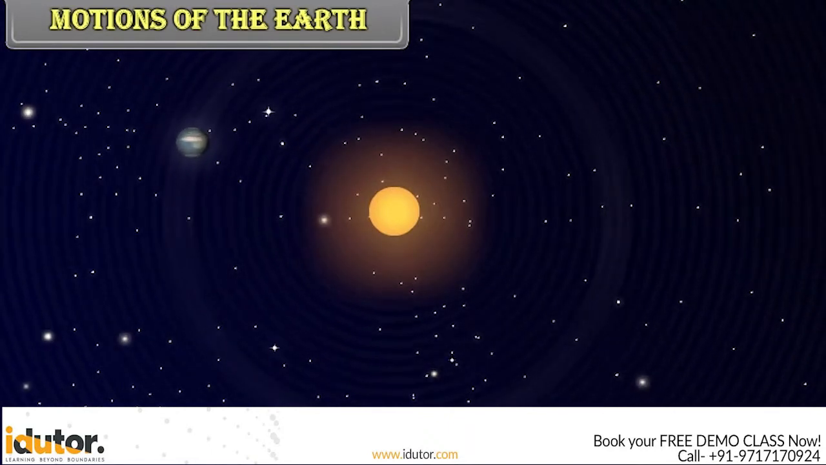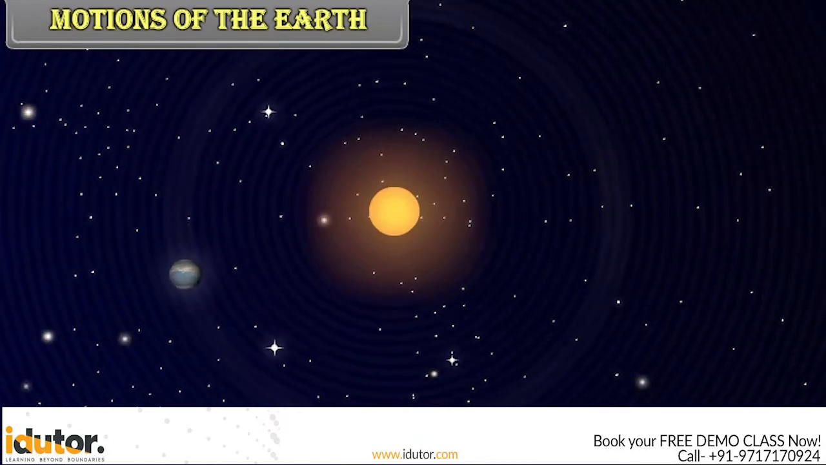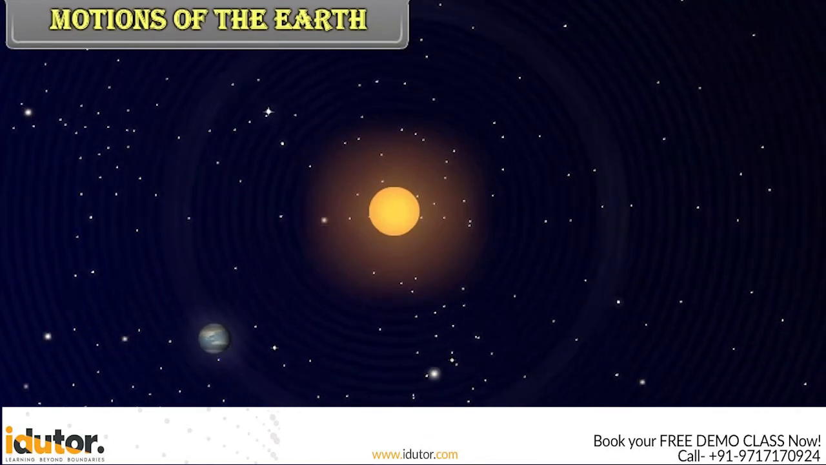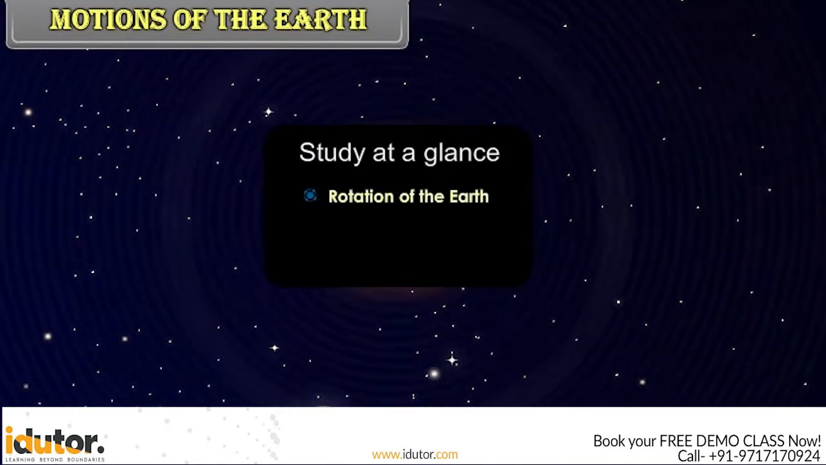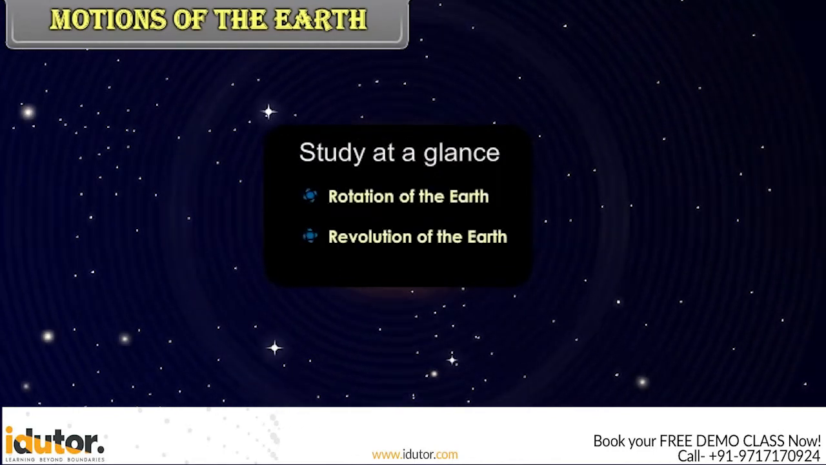The earth has two important movements, rotation and revolution. Study at a glance. Rotation of the earth, revolution of the earth.